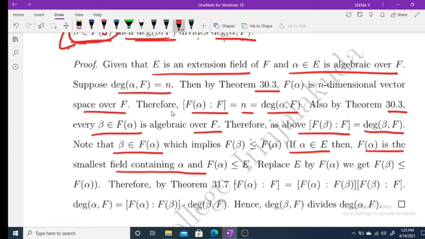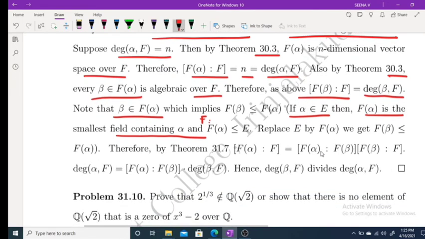Smallest subfield containing alpha and f. Therefore f of alpha is a subfield of E. Replace E by f of alpha, what we get? We get f of beta is a subfield of f of alpha.